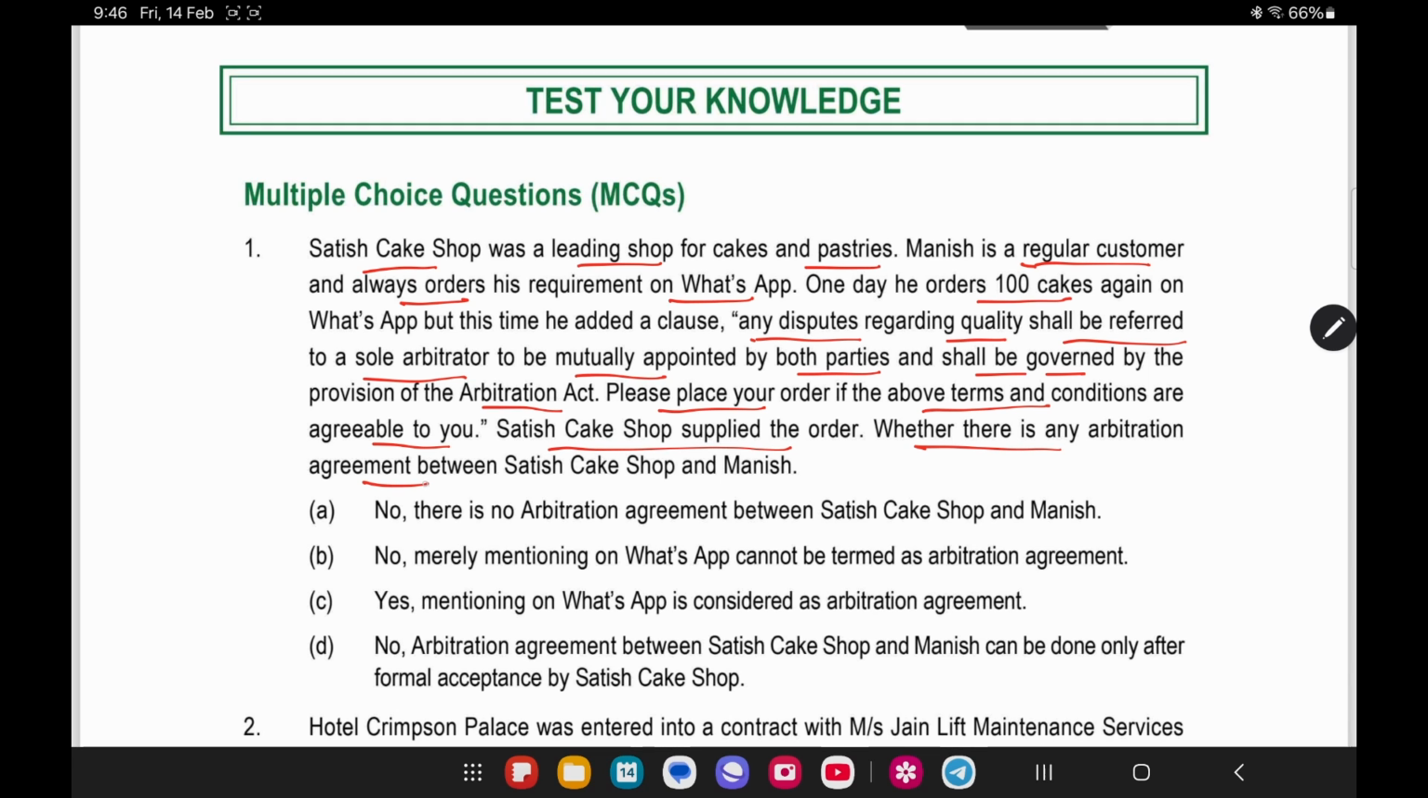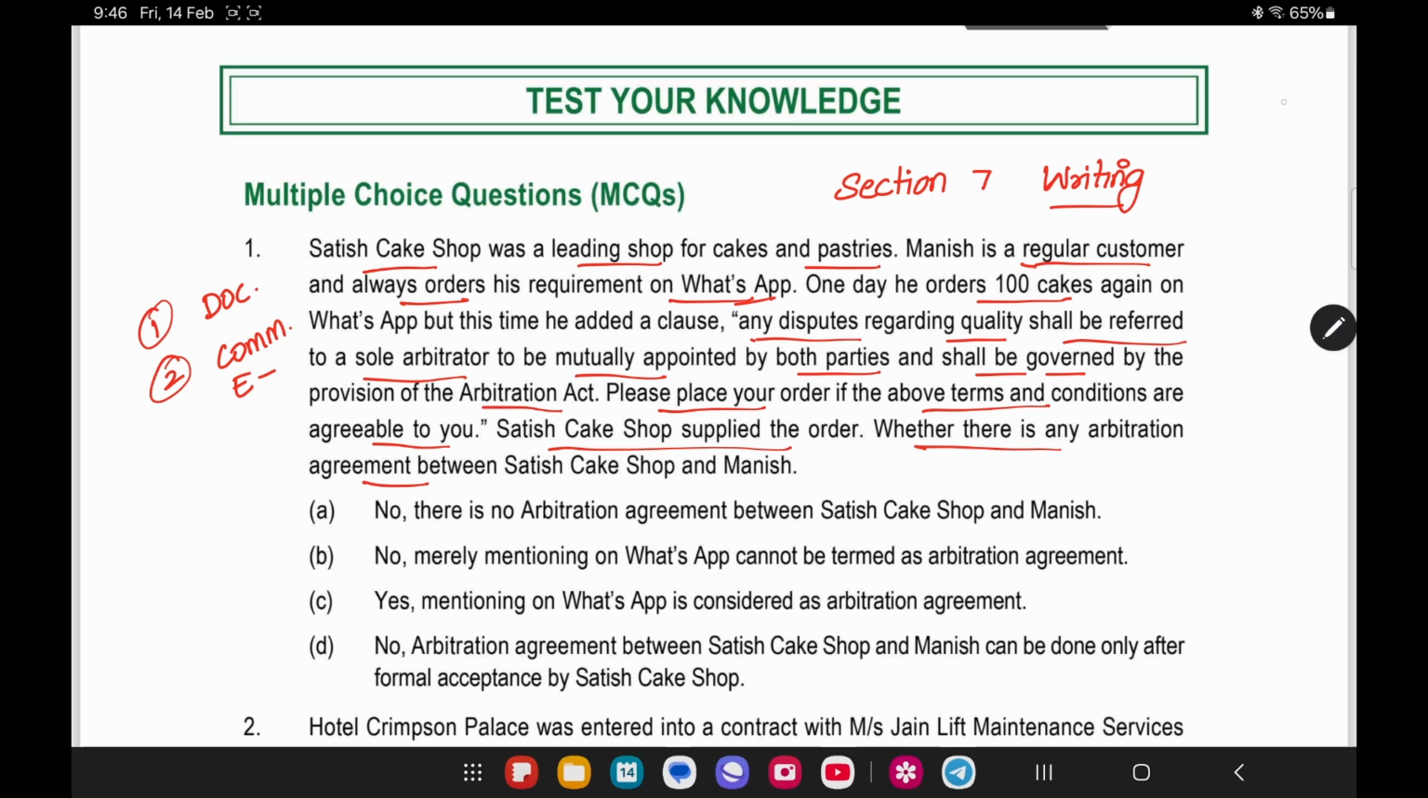Whether there is any arbitration agreement or not, that is what they are asking. The section related to arbitration agreement is section number 7. Here the mandatory condition is that the arbitration agreement should be in writing. In writing they are covering three things. First one is a document which is signed by the parties. Second one is a communication through electronic means. Whether it is WhatsApp or email or anything which comes under electronic means, that communication will also be covered under writing. So here in WhatsApp the arbitration clause is added, so it is considered as writing.